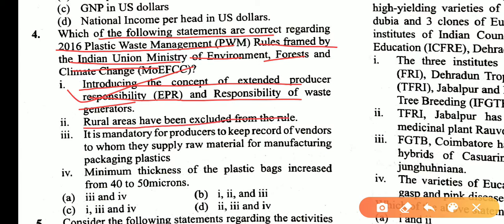This statement is incorrect because rural areas are also included. It is mandatory for producers to keep records of vendors to whom they supply raw material for manufacturing packaging plastic. Yes. The minimum thickness of plastic carry bags should be increased from 40 to 50 microns. These statements are correct. Asking for the correct statements, 1, 3, 4. So the answer is C.